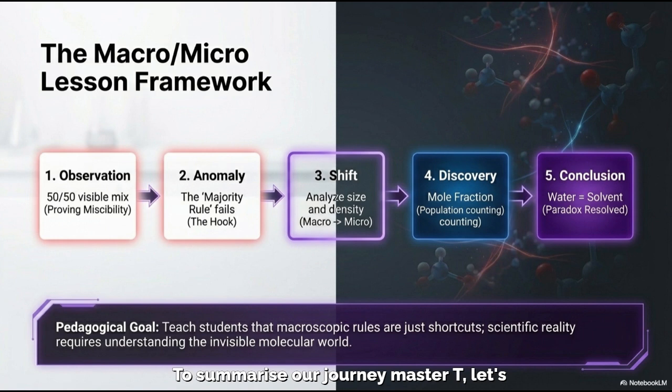To summarize our journey, Master T, let's review the macro-micro framework we followed. We began with an observation proving miscibility. This led to an anomaly where our standard rule failed. We forced a shift from macroscopic volume to microscopic counting, resulting in the discovery of the mole fraction population. And finally, we reached our conclusion, where the paradox was successfully resolved.